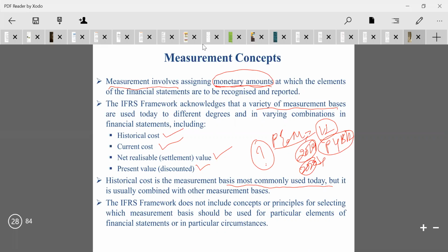Then if you sold out the old one, that will be called the settlement value. Whatever value you have been quoted, the same value cannot be agreed by the other party. The buyer is not accepting the same value as you quoted. Then the buyer gives their own price. Say for example, you bought one vehicle at 1 lakh rupees, and you have already used it for 1 year, and now we will be selling it.